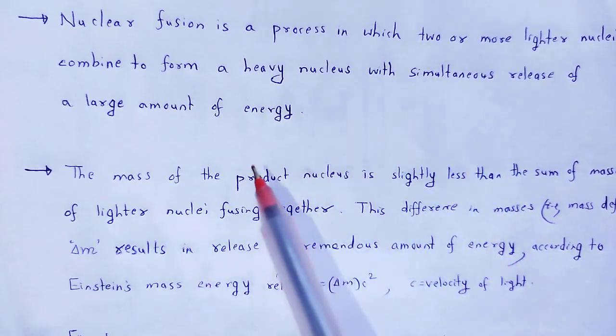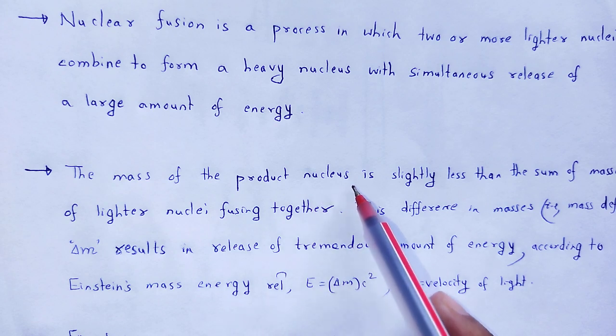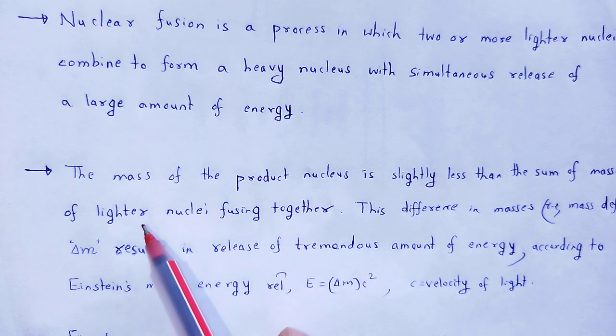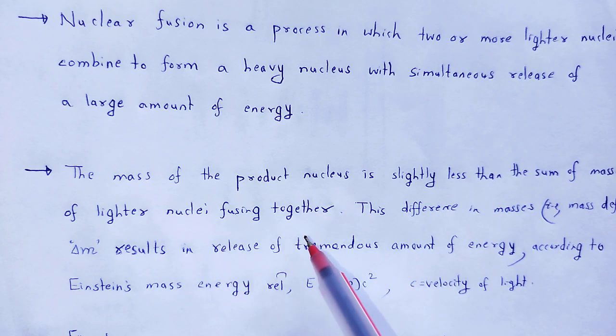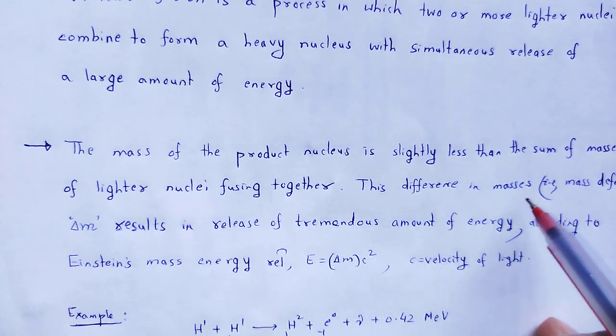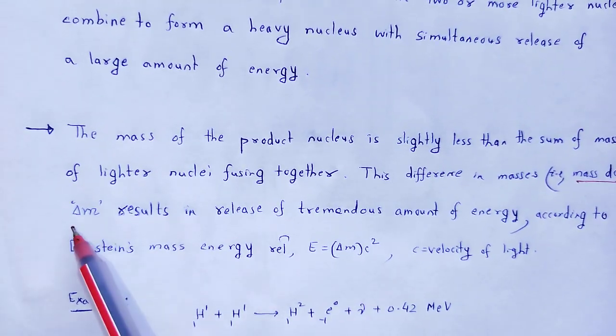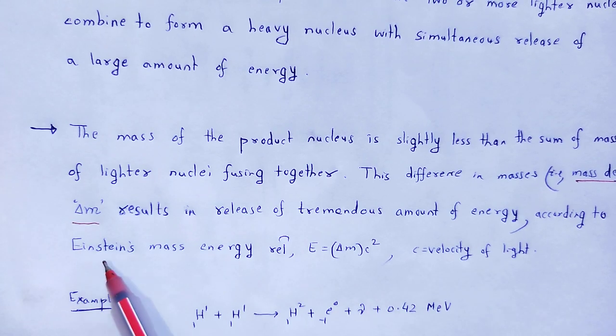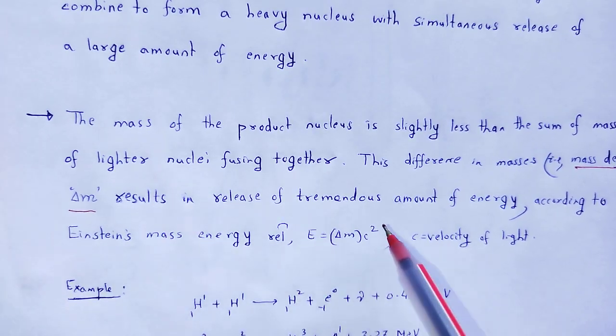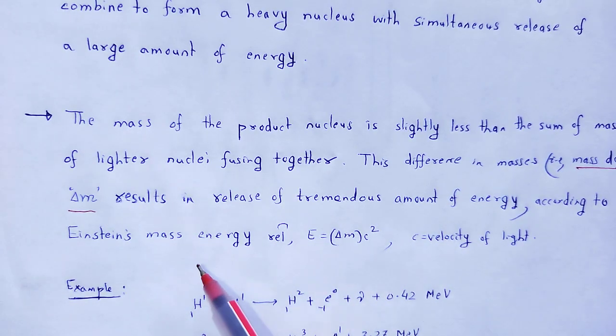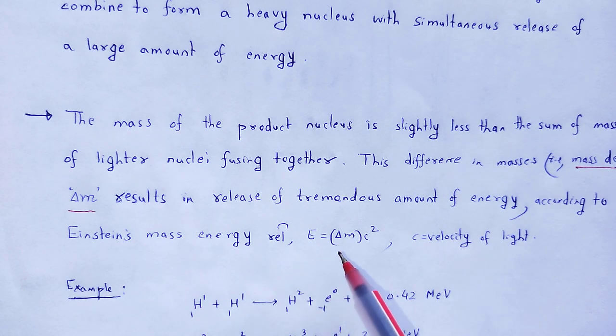Here, how is the energy released? The mass of the product nucleus is slightly less than the sum of the masses of the lighter nuclei fusing together. Therefore, there is a mass difference which is called mass defect. We denote it as delta m, and it results in the release of a tremendous amount of energy. According to Einstein's mass-energy relation, E is equal to delta m c squared, where c is the velocity of light.